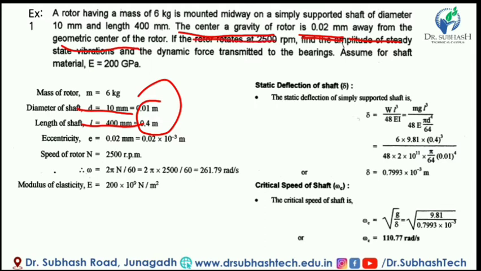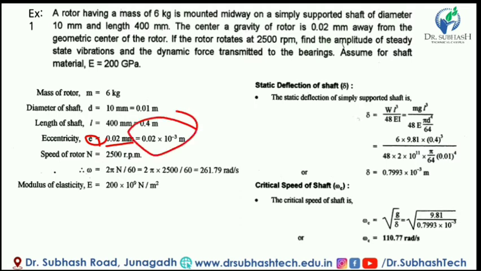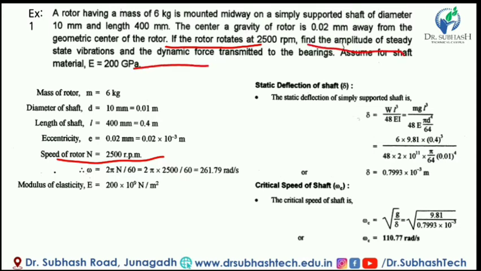The center of gravity of the rotor, CG, is away from the center of the rotor. How much away? 0.02 mm. It is called the eccentricity, so small e is 0.02 mm, which is also converted into meters. Now the rotor rotates at 2500 rpm. Find the amplitude of steady state vibration and the dynamic force transmitted to the bearing.